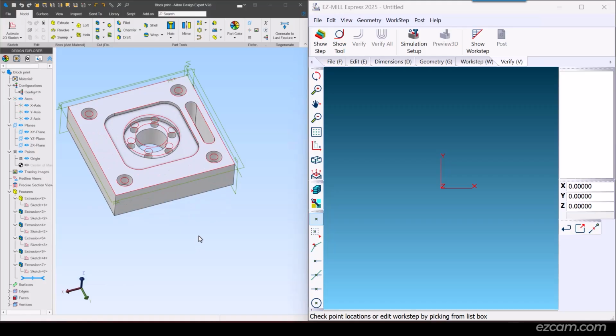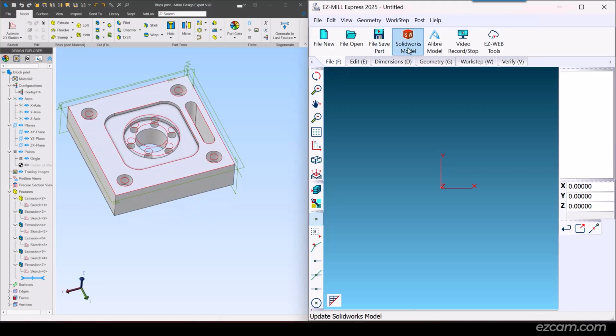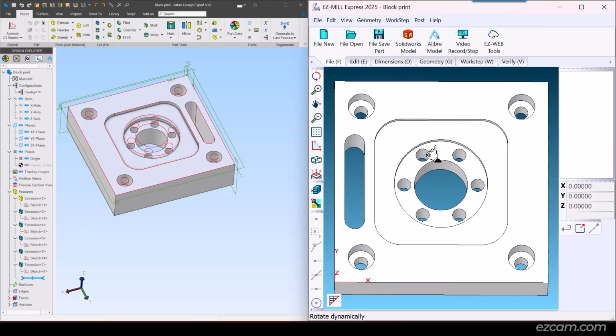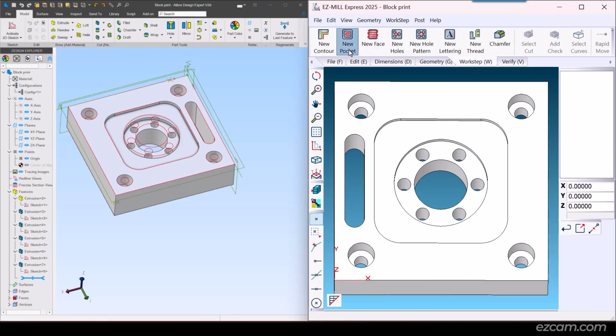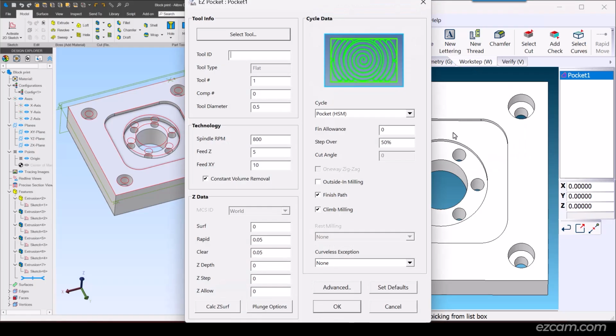This part was created in Alibre. Now I will transfer it into EZCAM. I will demonstrate programming this part, but in as short a time as possible. The main focus is on associativity.